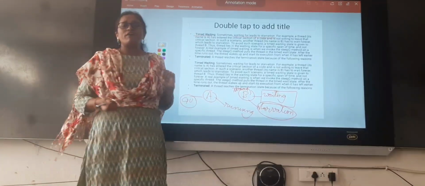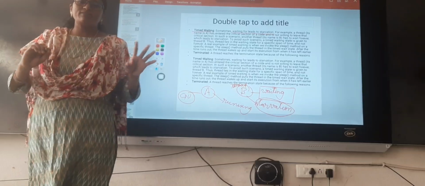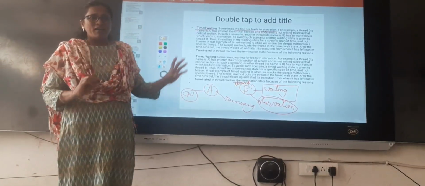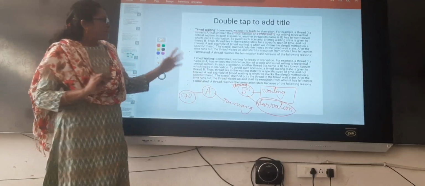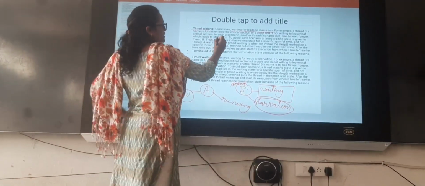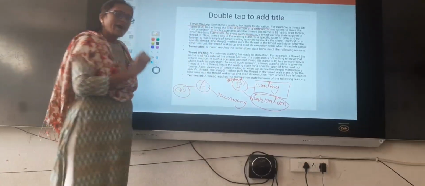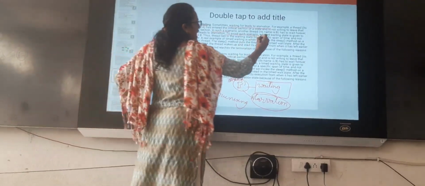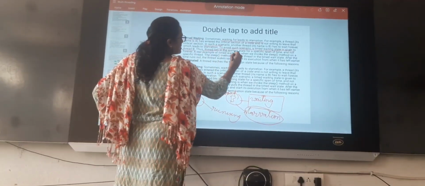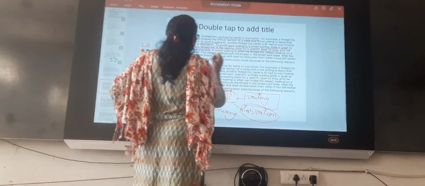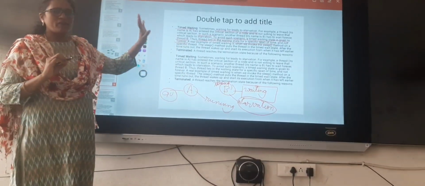What is the solution for this starvation? Any thread should not starve for the resource for unlimited time, right? It is not good. After some time it should get the resource. We have to provide the solution. In this scenario, to avoid the starvation problem, a timed waiting state is given to thread B. Thus, the thread lies in the waiting state for a specific span of time and not forever. Only for a specific time it should wait. It should not wait forever.